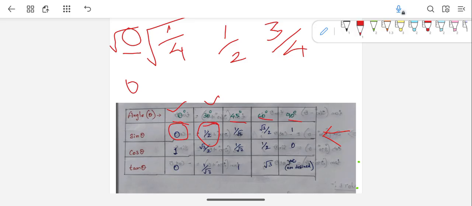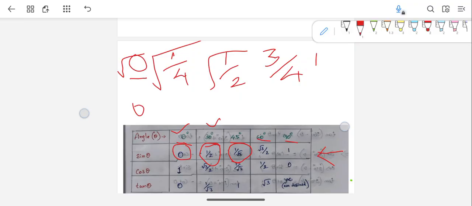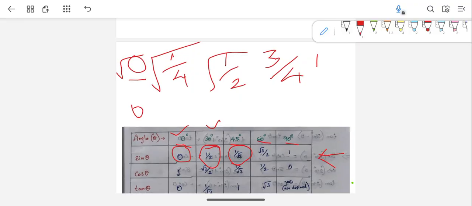And next, sine 45 degrees. In fractions, the next one is 1 by 2. When you take the square root, it will be 1 by root 2, right? That is what I have written here. And next is sine 60 degrees. In fractions, the next one is 3 by 4. When you take the square root of this, you will get root 3 by 2.